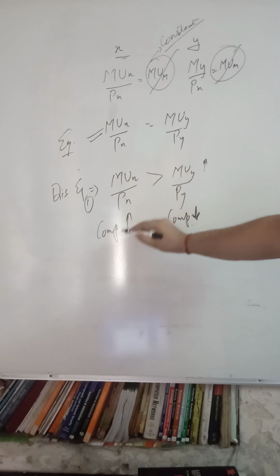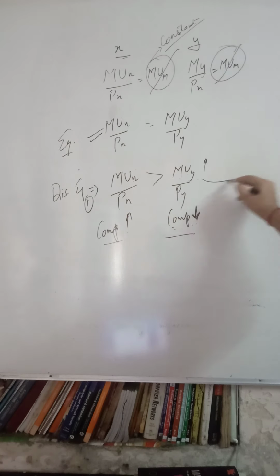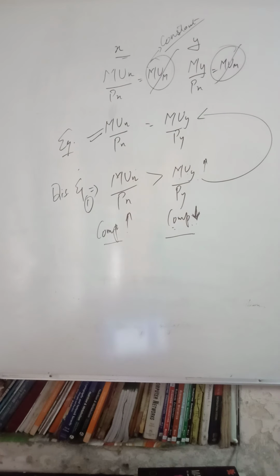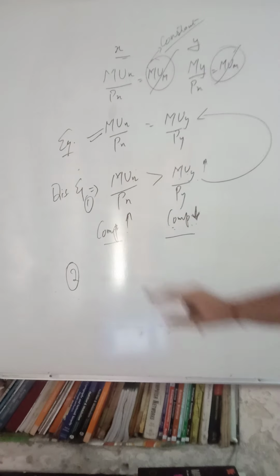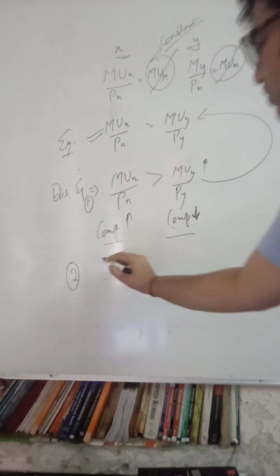So by taking these actions, he will resume his equilibrium, which is MUx upon Px is equal to MUy upon Py.